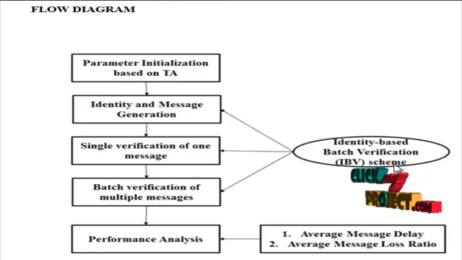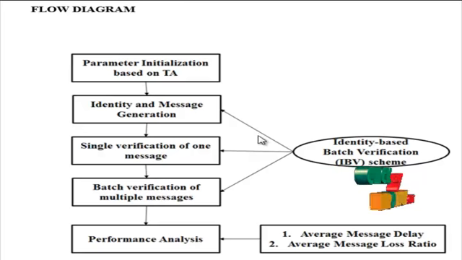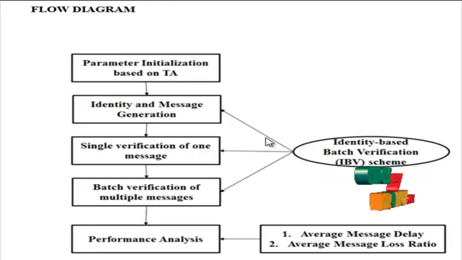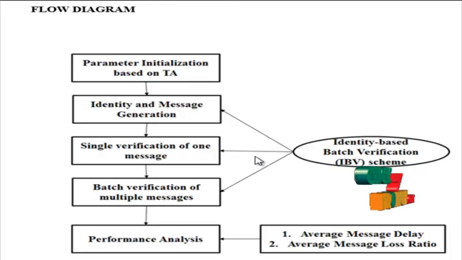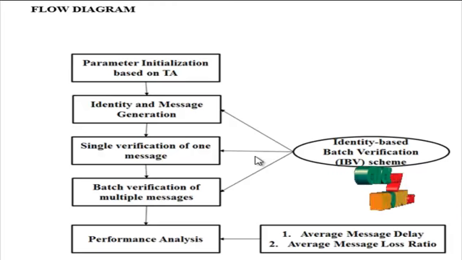When an RSU or vehicle gets the final message from nearby vehicles, the RSU or vehicle checks the signatures of messages to ensure that the corresponding vehicles are not trying to disseminate false messages. On the other hand, a large number of messages may congest in an RSU at the same period in some situations. In order to reduce the bottleneck problem, we introduce batch verification.